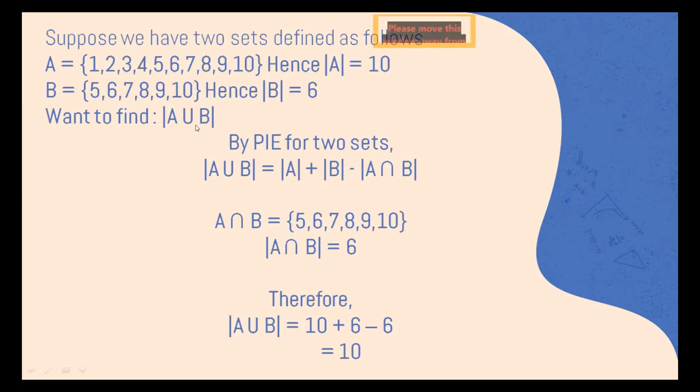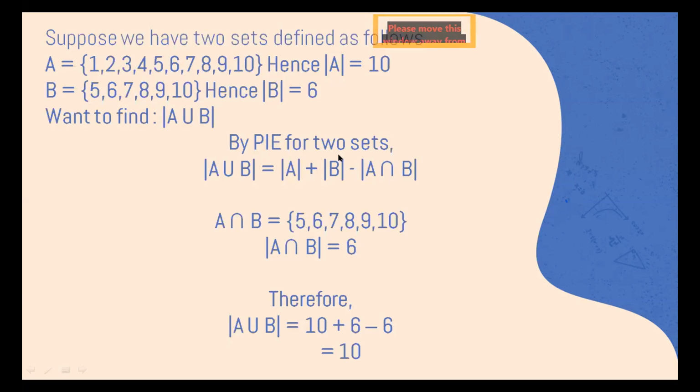Okay, so we want to find the cardinality of A union B. So the set would be 1, 2, 3, 4, 5, but these are common. So let's go to here directly: 5, 6, 7, 8, 9, 10. And that is the cardinality practically.